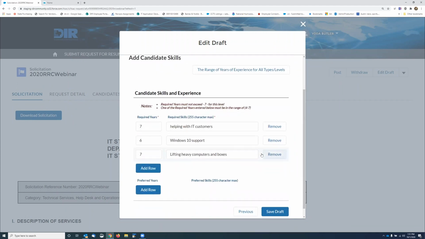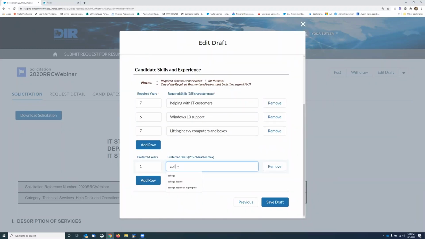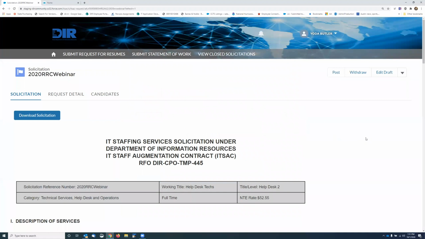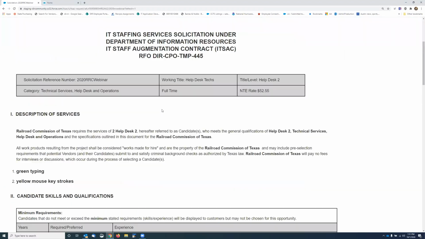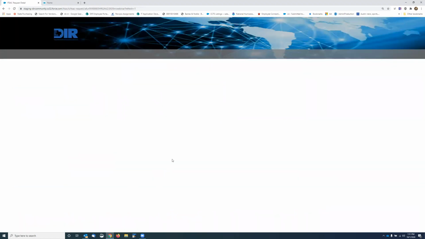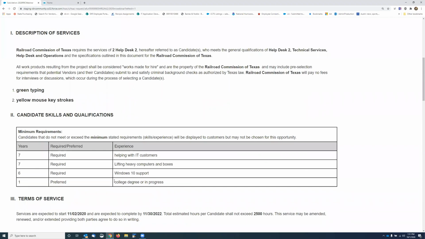Here, now we can edit or add new skills if you need to. Let's say I didn't mean to delete the college degree one. I need you to have a college degree or be working on it. Go ahead and save the draft again and finish. And now I can go down. I'm going to refresh and I should see my new skill down there. Yeah, there's my new skill right there. That'll happen faster for you. I was expecting it to be less than instant.